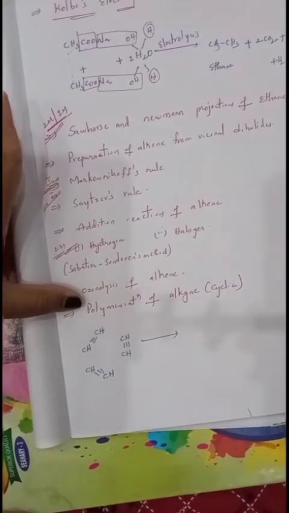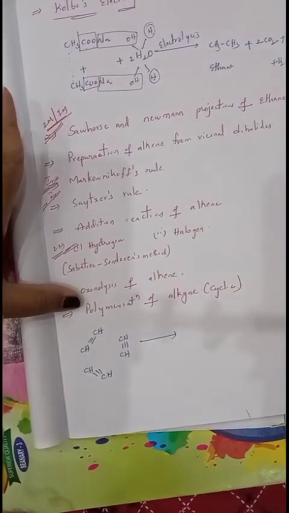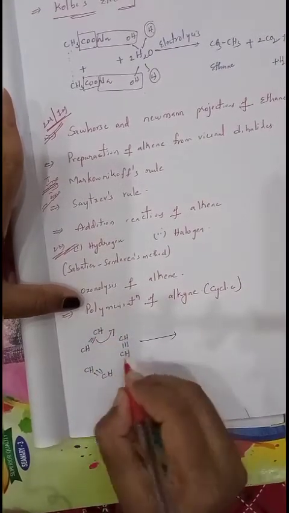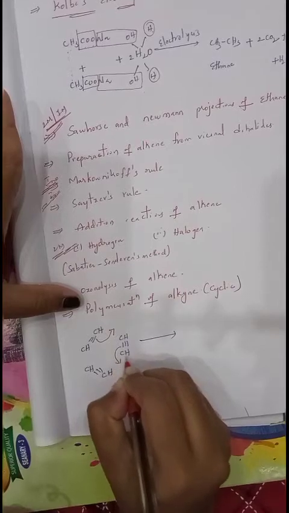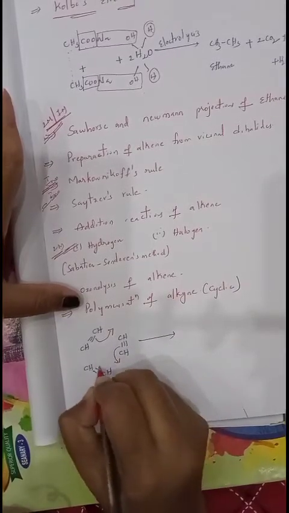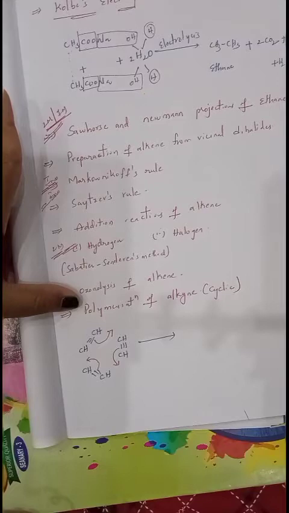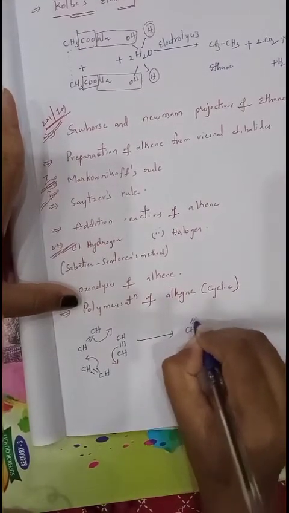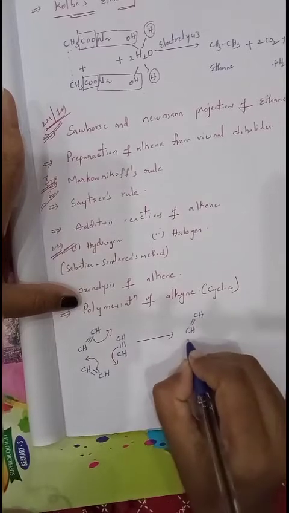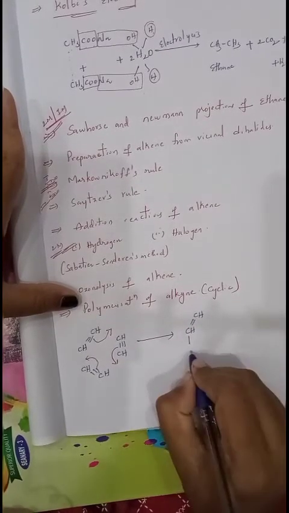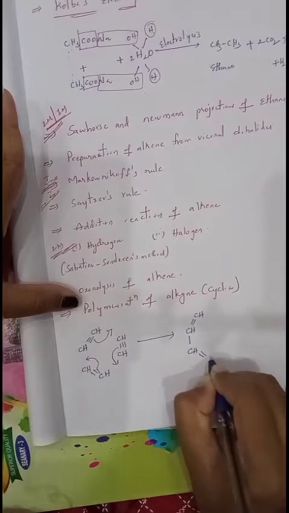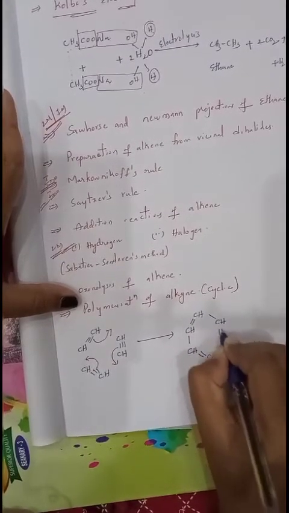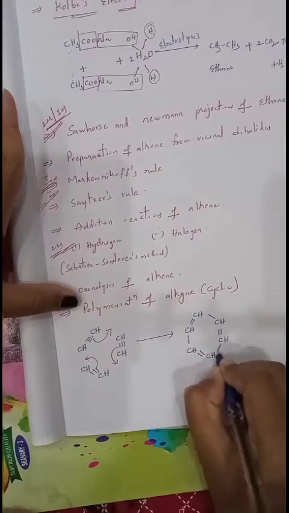When these undergo cyclic polymerization, this pi bond comes here and makes a bond between these 2 carbons, and this bond comes here and makes a single bond between them, and this comes here and makes a single bond between them. Then CH triple bond becomes double bond, and here a single bond is made, CH double bond CH, single bond, CH double bond CH, single bond.